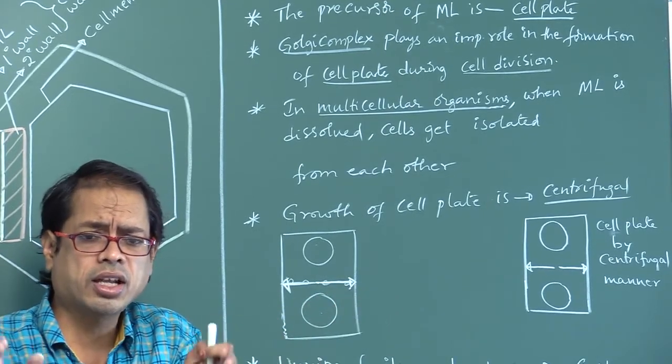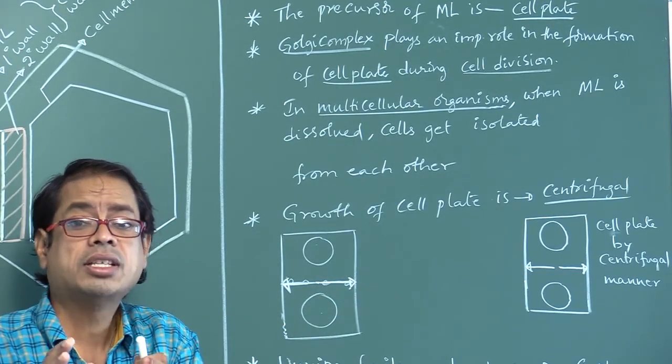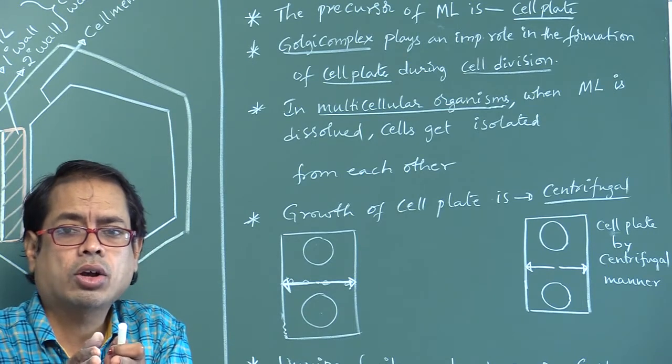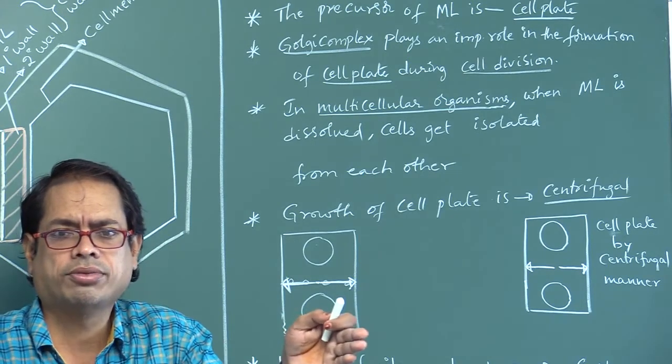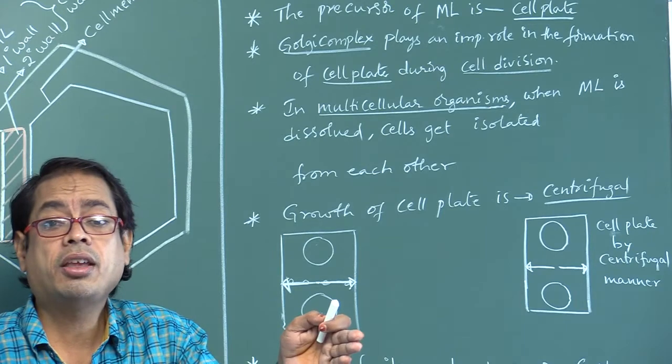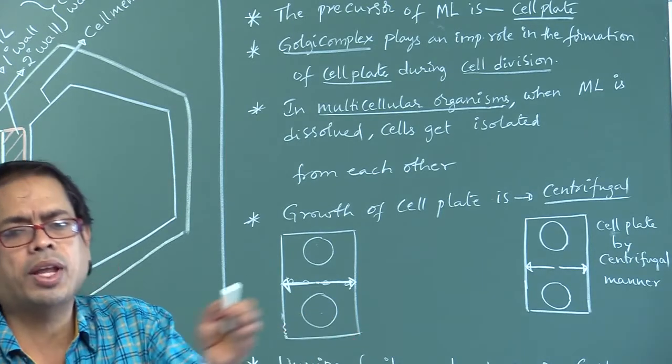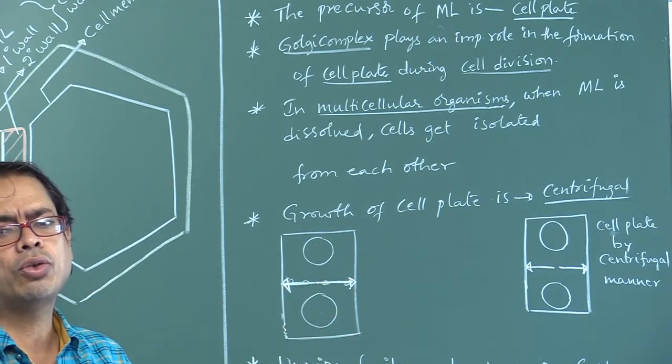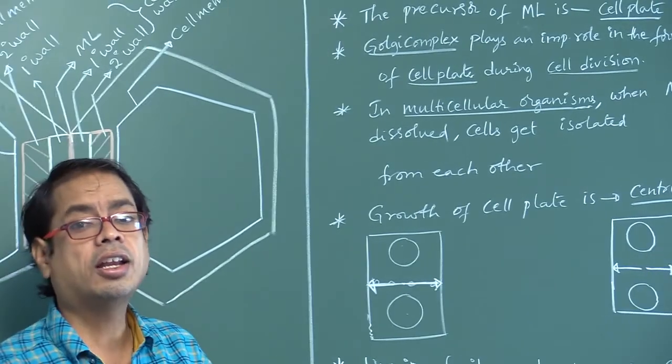Those vesicles are fused and form the cell plate. The cell plate grows in the centrifugal direction, that is from center to periphery. Towards periphery is called centrifugal.